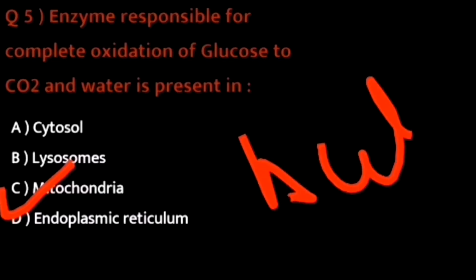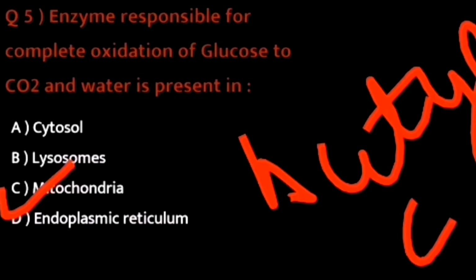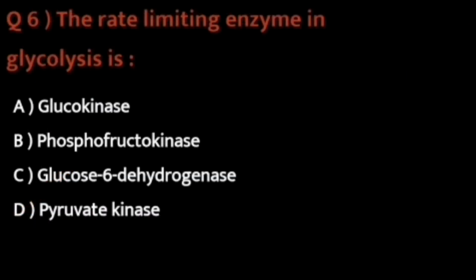Then this acetyl coenzyme A participates in the citric acid cycle and then forms the carbon dioxide and the water. So the correct option is option C, mitochondria. So the question number 6 is the rate limiting enzyme in glycolysis is, the options are glucokinase, phosphofructokinase, glucose 6-dehydrogenase and the pyruvate kinase. So the correct option is option B, which is the phosphofructokinase.